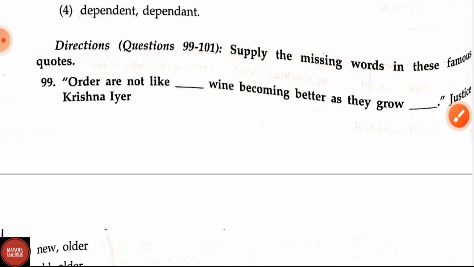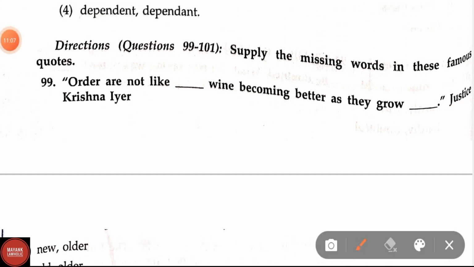Now let us see the question number 99. Question number 99 to 101. Supply the missing words in these famous quotes.